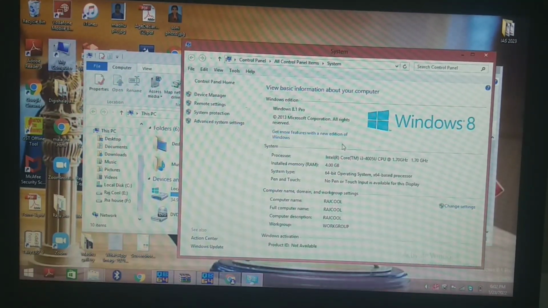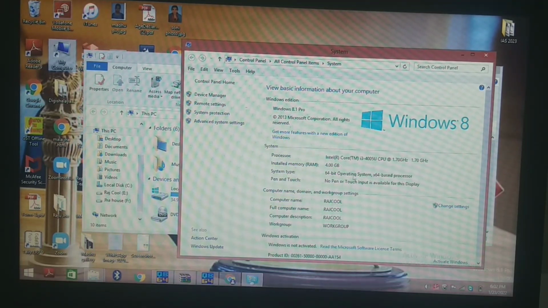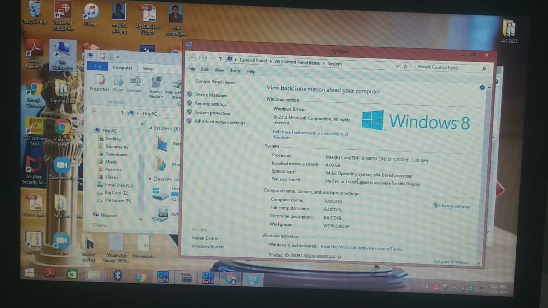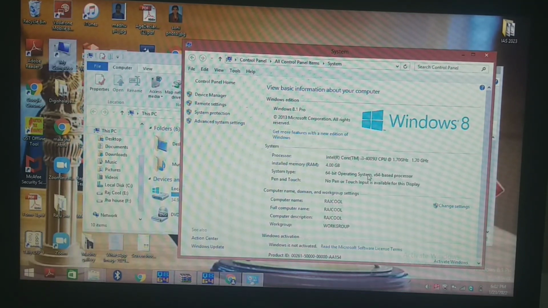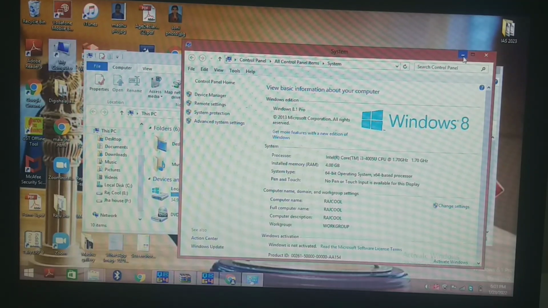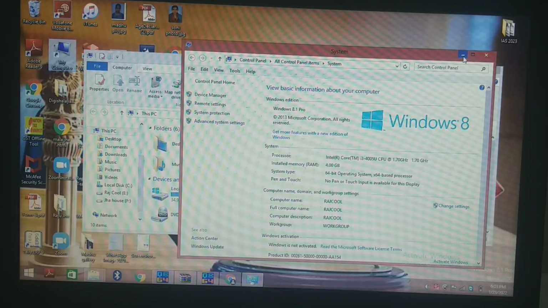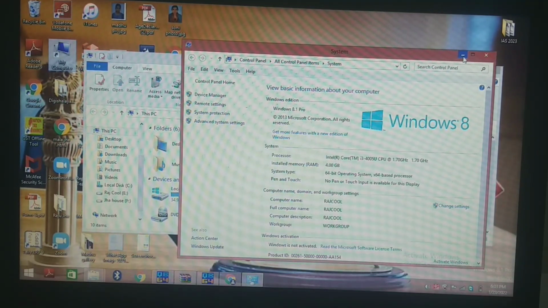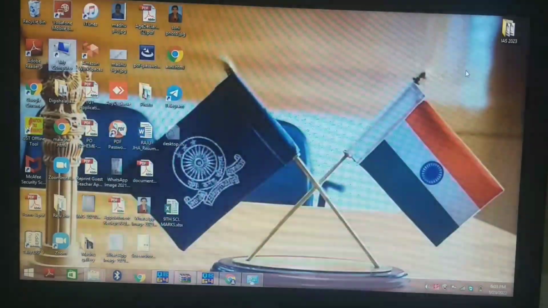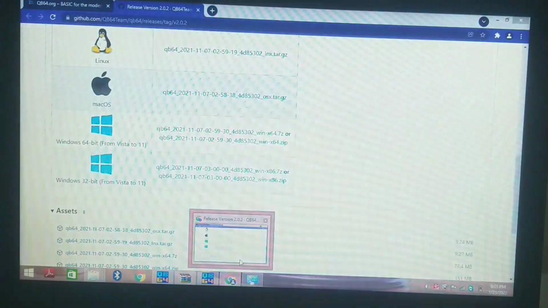You have to go to the properties, and here you will find the system type, and in this system type you will find that this PC consists of a 64-bit operating system, different for different computer systems. So from this we get to know that this PC has a 64-bit operating system. So now let's download 64-bit. Let's click on the 64-bit download ZIP.